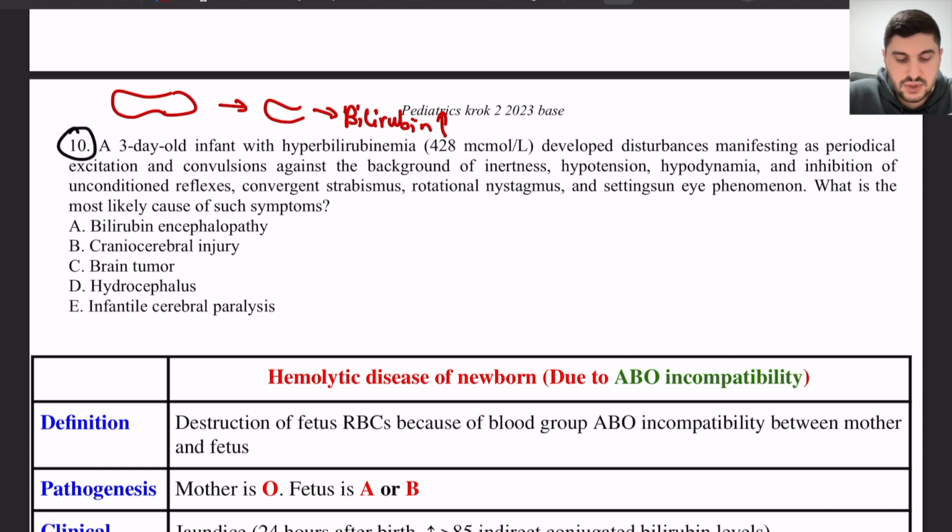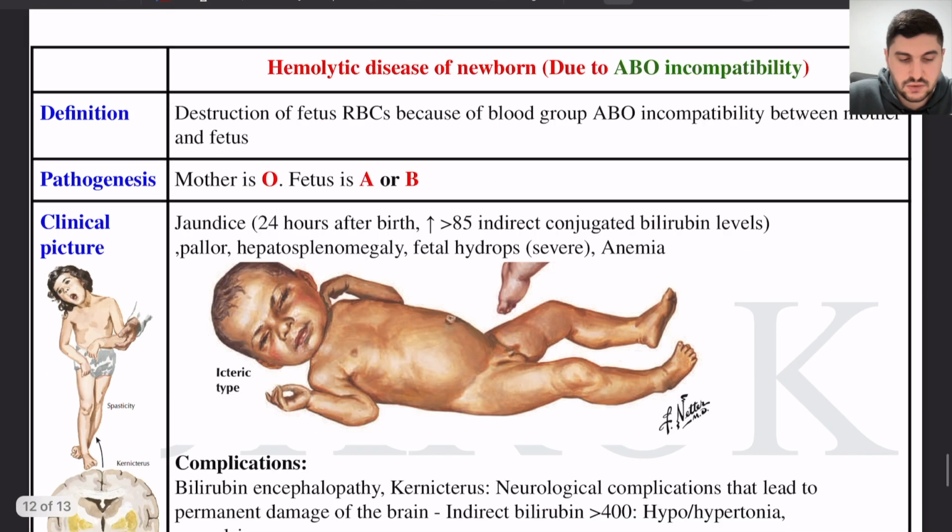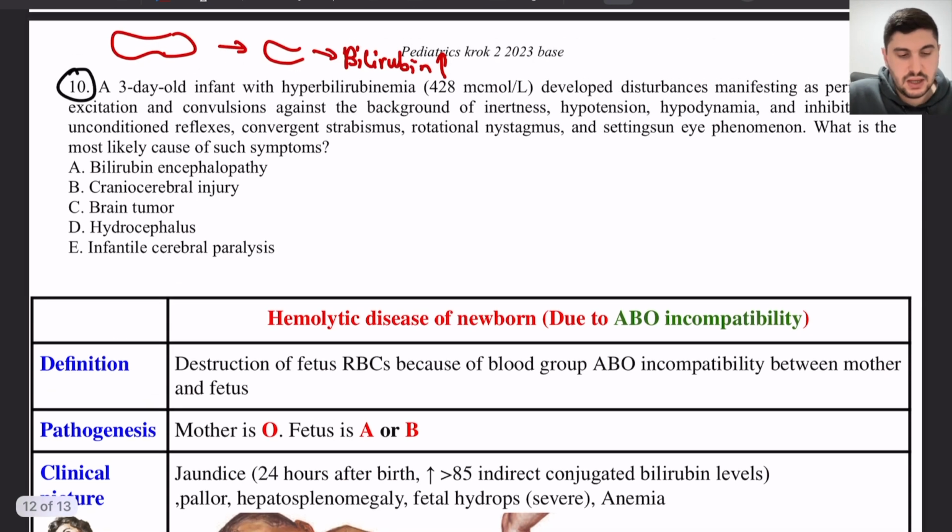And this person developed disturbances manifesting as periodical excitation and convulsions against the background of inertness, hypotension, and hypodynamia, and inhibition of unconditioned reflexes, convergent strabismus, rotation nystagmus, and setting sun eye phenomenon. What is the most likely cause of such symptoms?